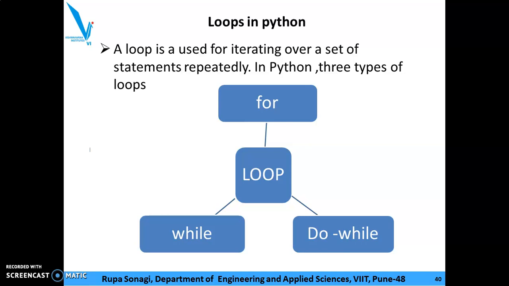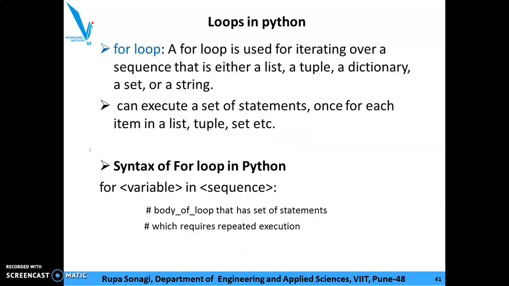A loop is used for iterating over a set of statements repeatedly. In Python, three types of loops are there: for loop, while loop and do while loop. So one by one we will go through all types of loops. For loop. A for loop is used for iterating over a sequence that is either a list, a tuple, a dictionary, a set or a string. A for loop can execute a set of instructions once for each atom in a list, tuple and set.